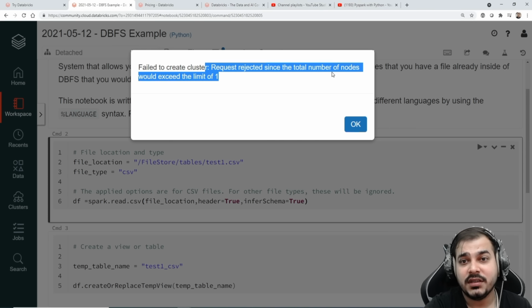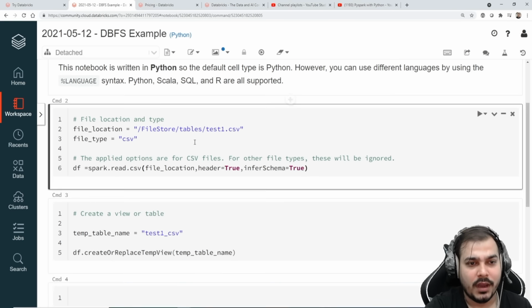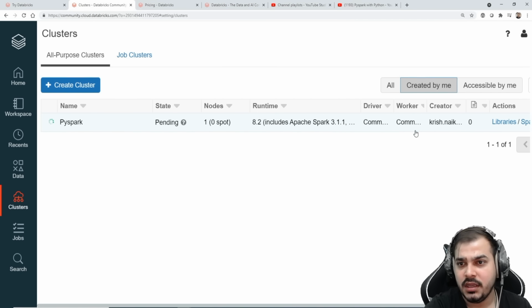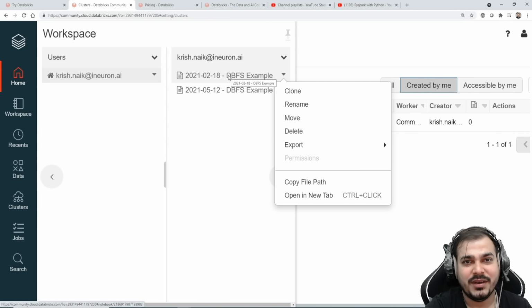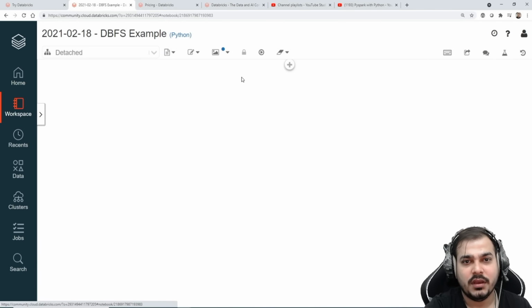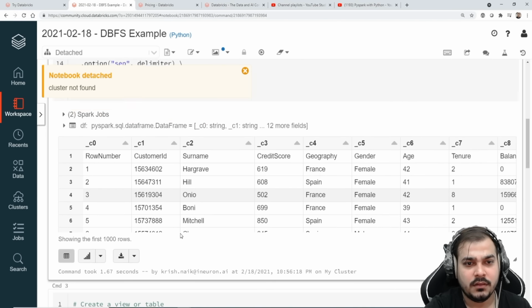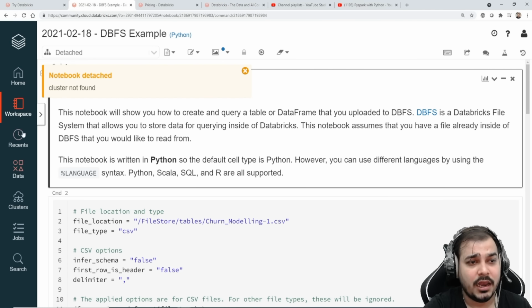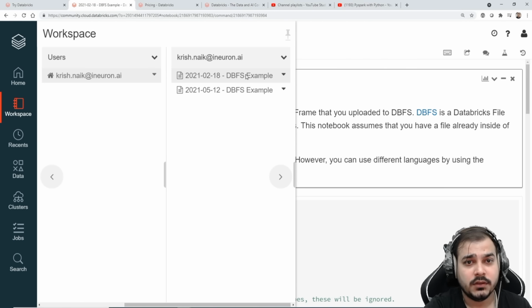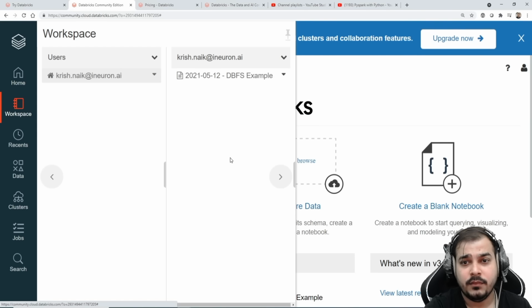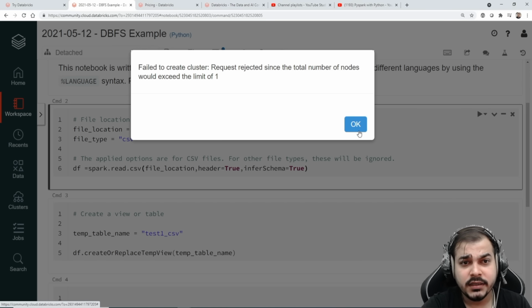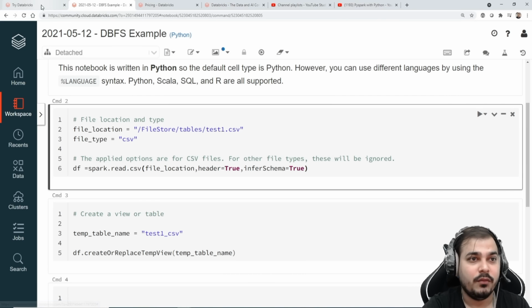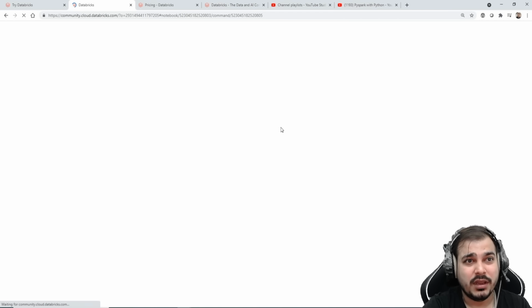Failed to create, request rejected since the total number of nodes would exceed the limit of 1. Why is this there? Let's see our clusters. We just have one cluster. There were some examples that had been taken over here, so let me remove one of them. Let me just execute this. Okay, perfect. Now I'll try to read this. Let's see. Again it says failed to create the cluster, request rejected since the total number of nodes would exceed the limit of 1. I think it is not allowing us to execute more than one file, I guess.